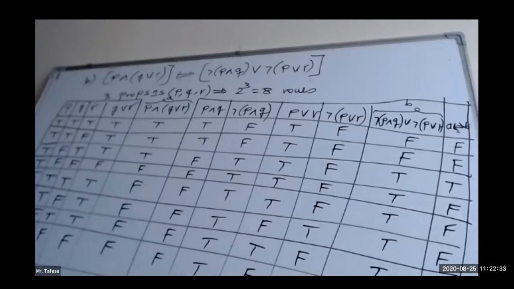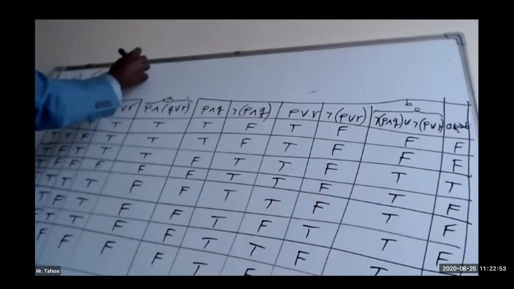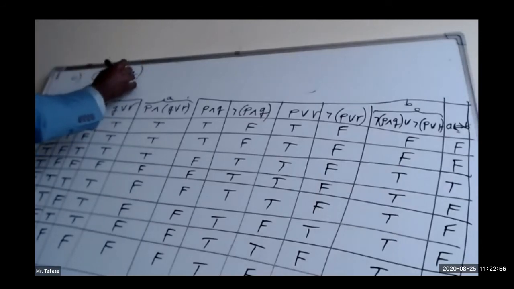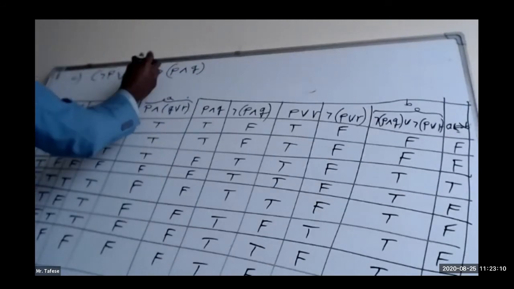The third question. Let me write the question first. Question under C. It says negation of P or negation of Q implies P and Q. There are only two participating propositions here, so we will have 4 rows.